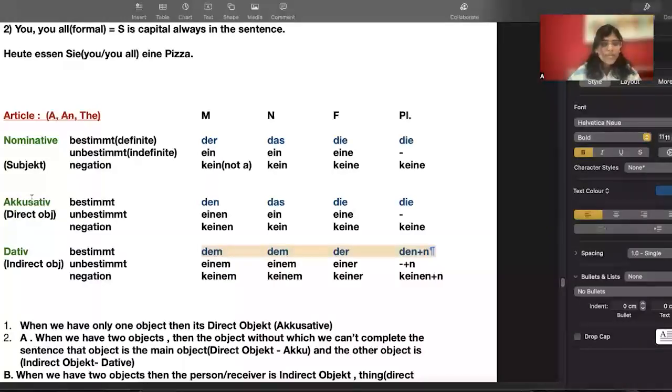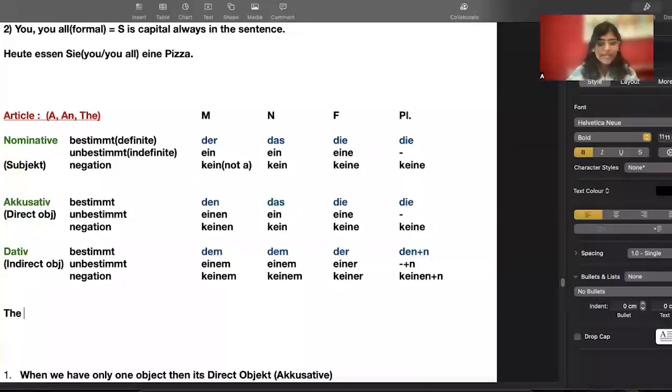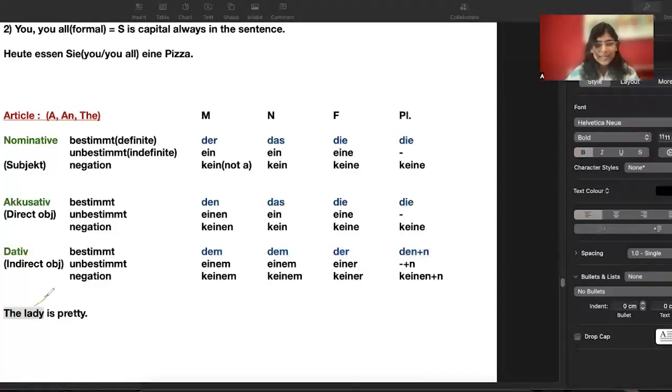Now, you can see something which is written here as nominative, accusative, and dative. These are 3 cases in German and are really important. Okay, so when we talk about nominative, it means subject. Example, if I'm writing: the lady is pretty. Now, in this sentence, what is the lady? The lady is nothing but the subject.